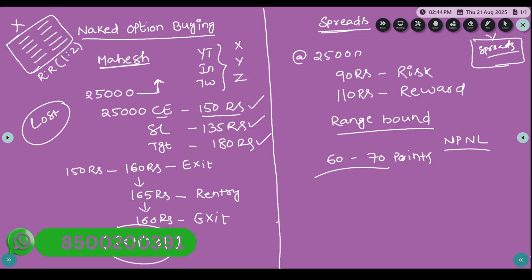So after spending some time with the spreads, Mahesh comes to the conclusion that this also does not suit me. I want to make money. He sees that there is a Z trainer who is providing an excellent course in option buying, so he says let me go and join that other training. So he is jumping from spreads to option buying to spreads. He is in a loop.